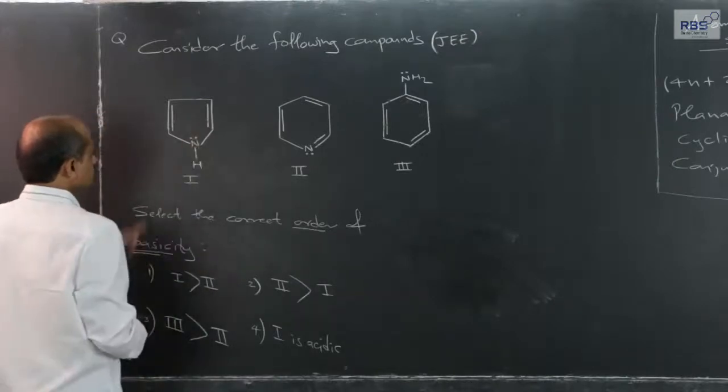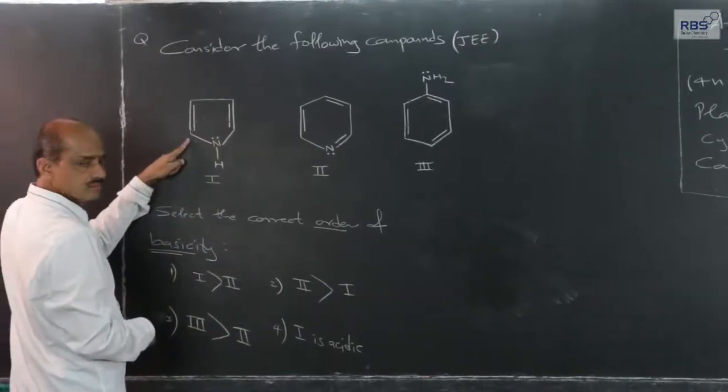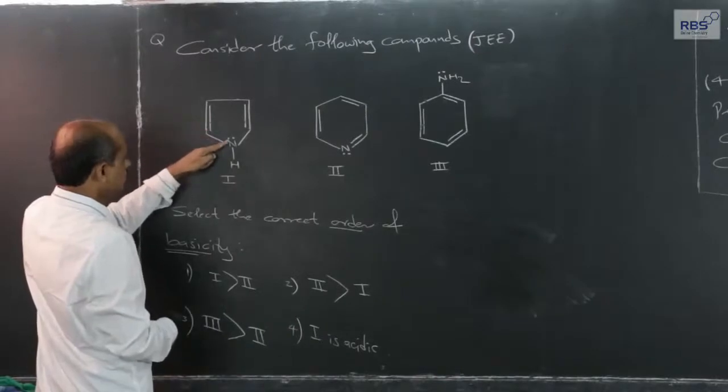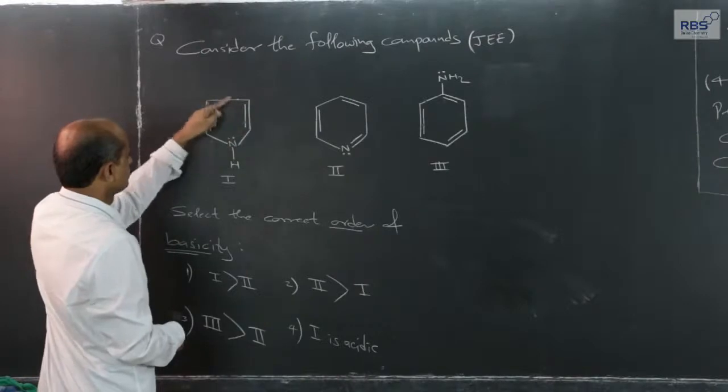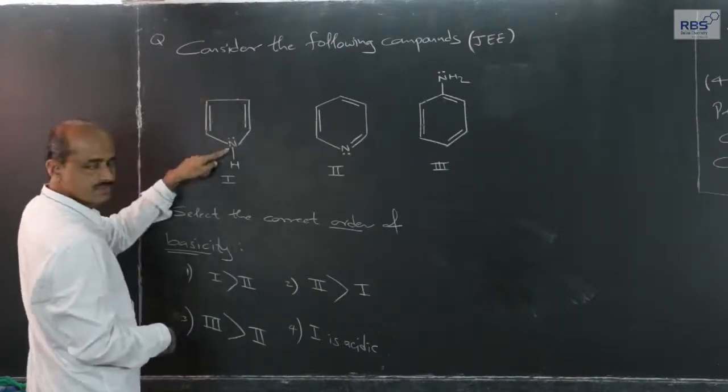Here it is cyclic, it is in conjugation, pi sigma pi, lone pair, sigma pi, sp2 sp2 sp2 sp2, all are sp2, only one is sp3.